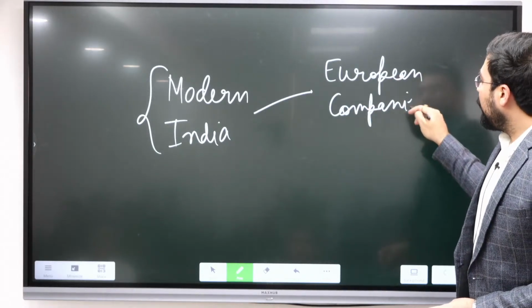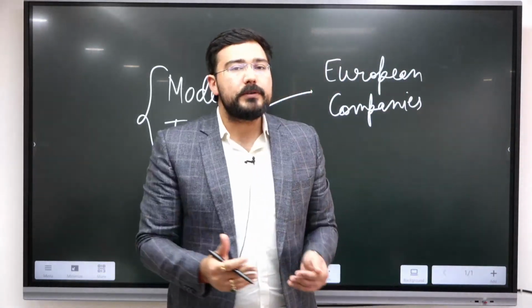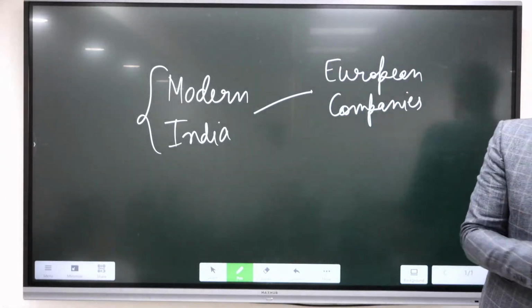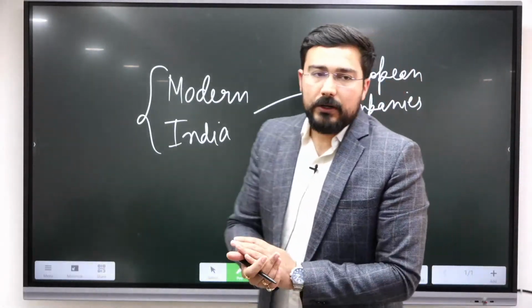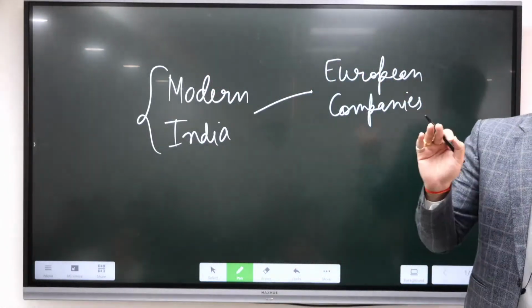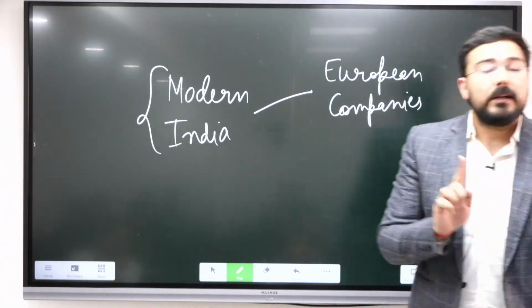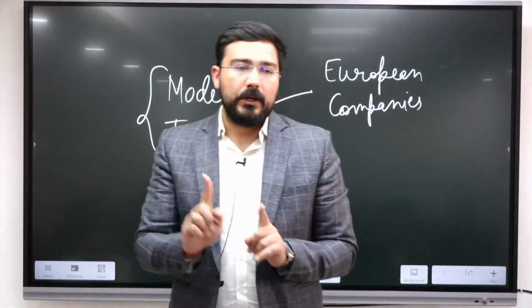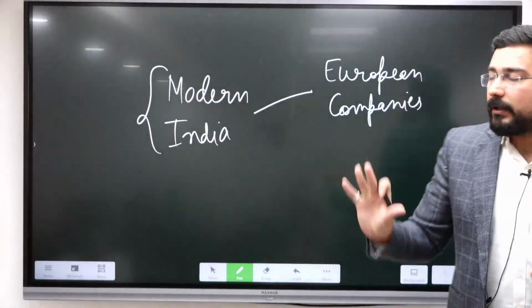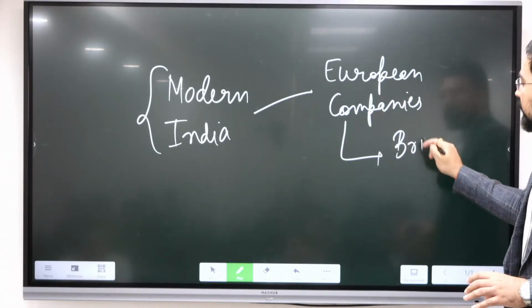Let me give you a brief overview of modern India first. So the European companies, the first one was the Portuguese. After that we have the arrival of Dutch, then comes English, then in between we have Danish, but they are not that much important because they majorly invested their time in religious activities or the conversion into Christianity. And the last one to come were French. The main battle is going to be between British versus French.